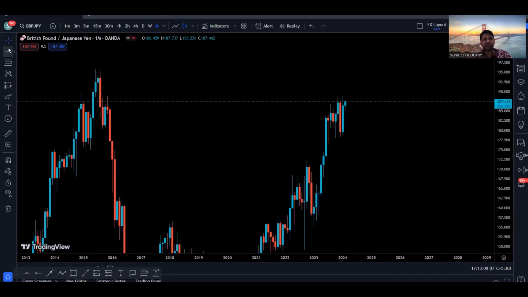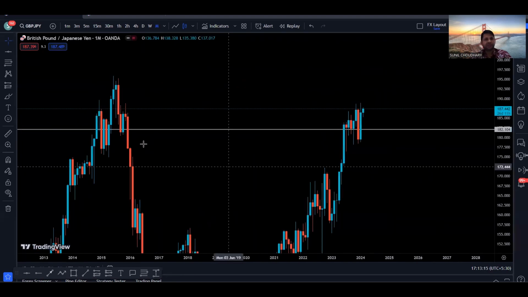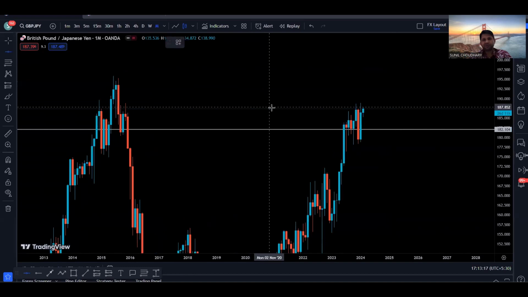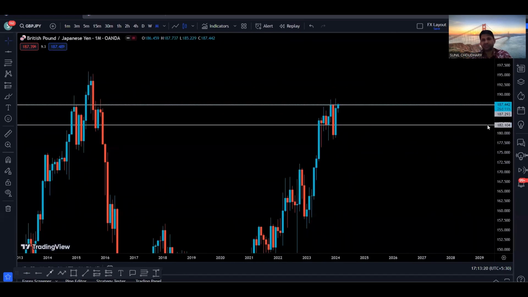Also, let's try to find out what the levels are on the monthly time frame. We can see that this is a level, and then there was a resistance right here as well. So let's see what happened exactly. At one point this was a support, then we got a bearish candle close below the support, and then the next monthly candle closed back in the range, as we discussed already.